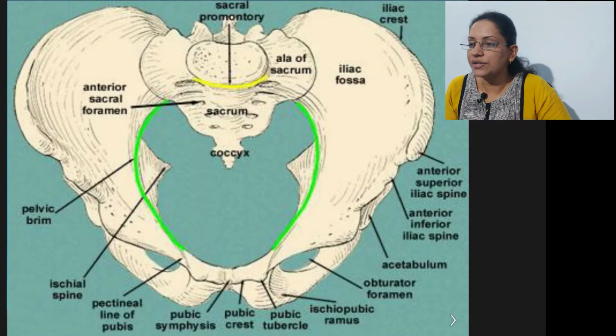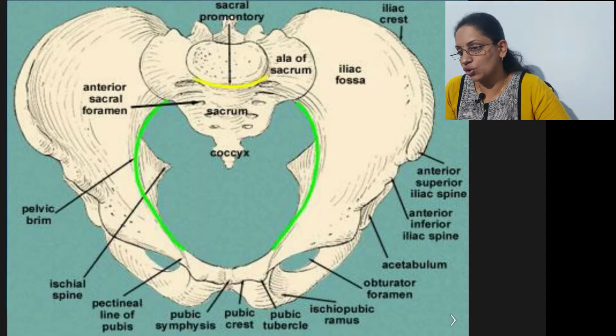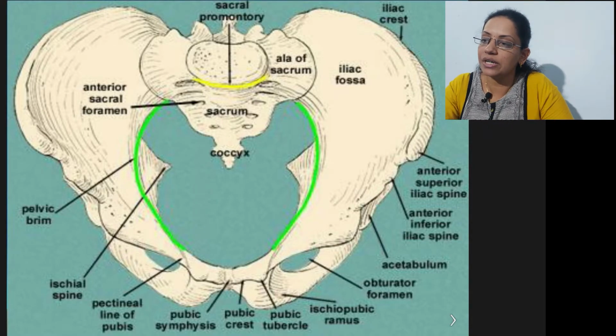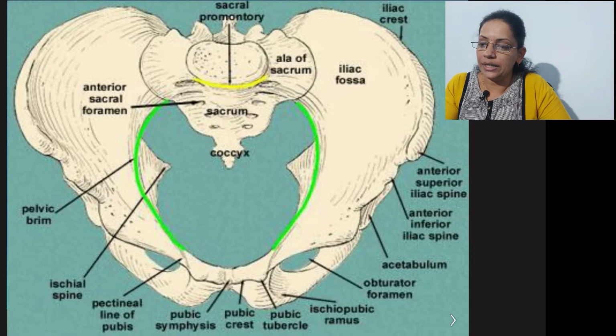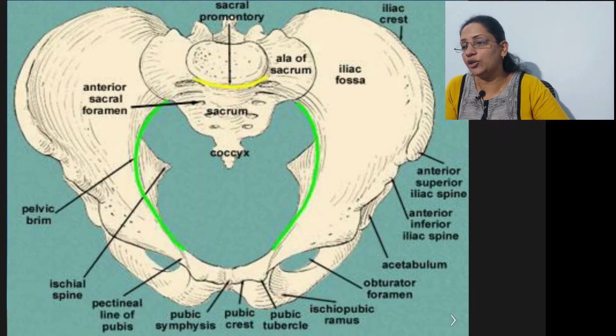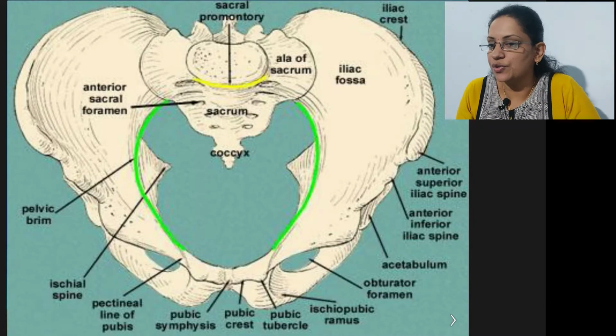That distance is called the anterior posterior diameter, the true conjugate, from the pubic symphysis anteriorly to the sacrum posteriorly. The length of this diameter is 11 centimeters in a normal pelvis. So that was about the anterior posterior diameter.